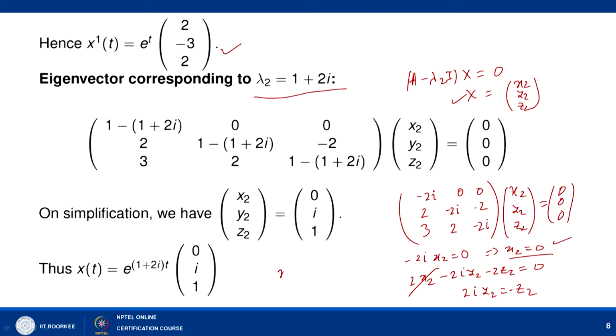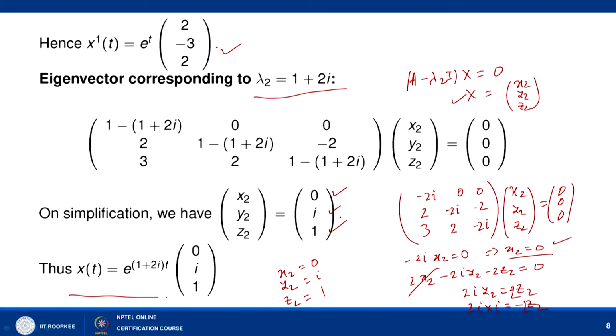If you put x2 equal to 0 and y2 equal to i, then you can find z2: it is 2i into i equal to minus z2. So, this is 2i square, that is minus 2, and that minus will cancel out. I think there is something wrong here, it is 2 z2 here. Okay, so z2 is coming out to be 1. So, your x2, y2, z2 is coming out to be 0, i and 1.